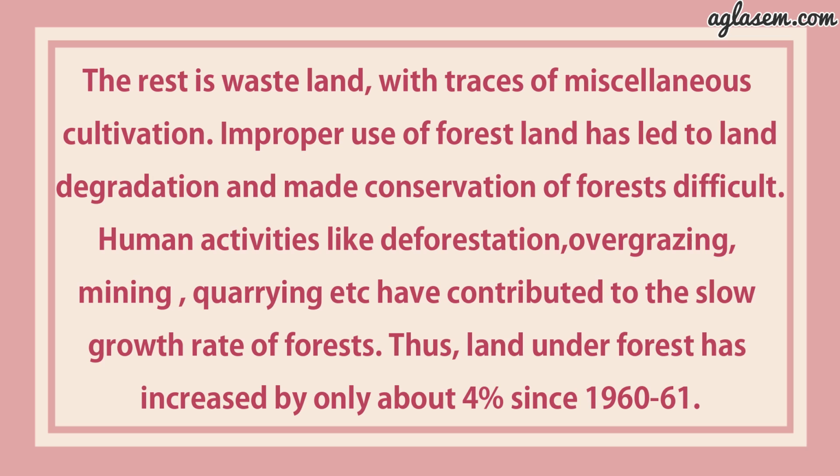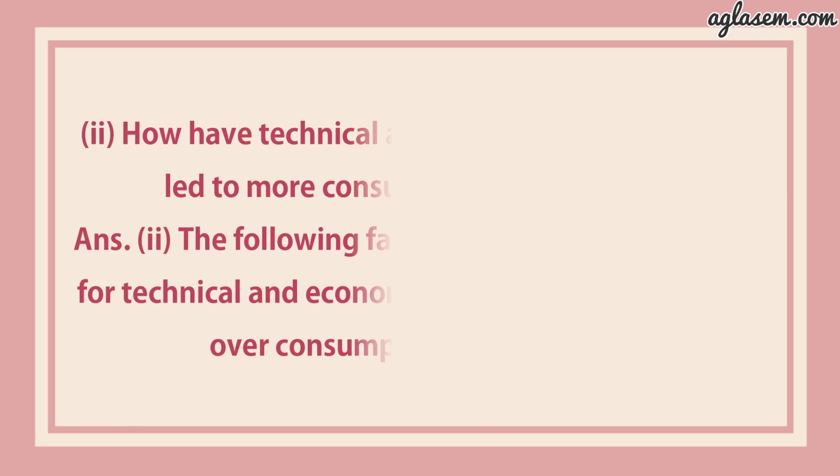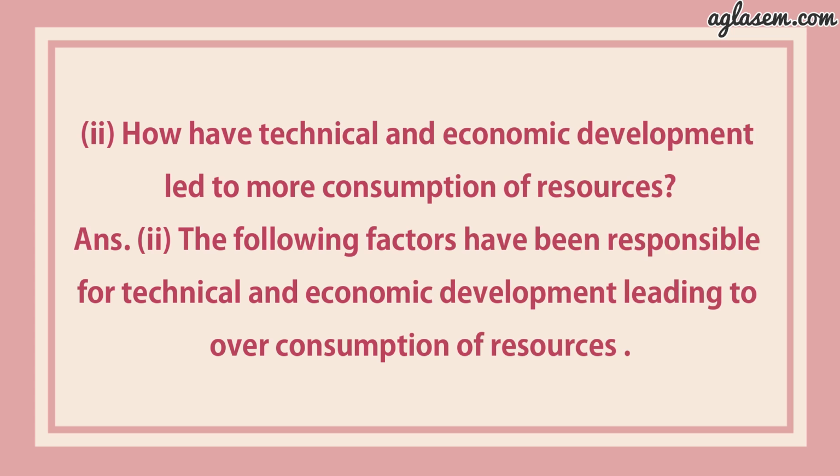Improper use of forest land has led to land degradation and made conservation of forests difficult. Human activities like deforestation, overgrazing, mining, quarrying, etc. have contributed to the slow growth rate of forest. Thus, land under forest has increased by only about 4% since 1960-61. The second part is, how have technical and economic development led to more consumption of resources?